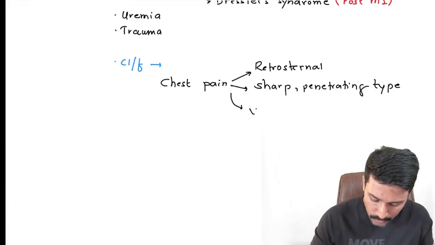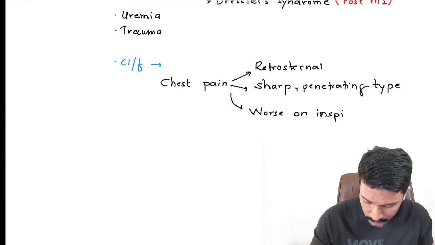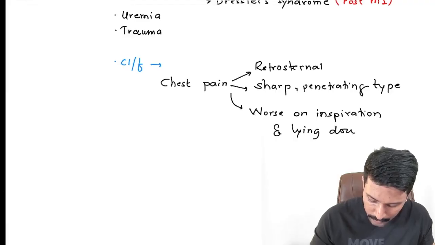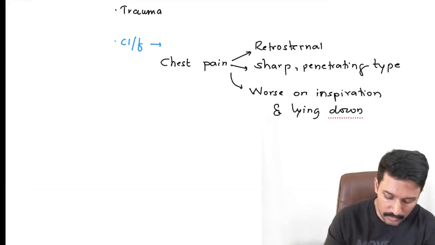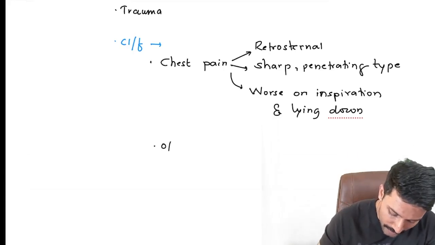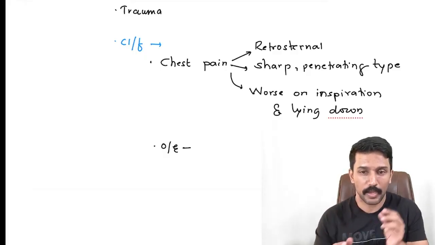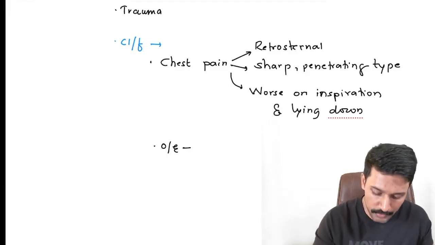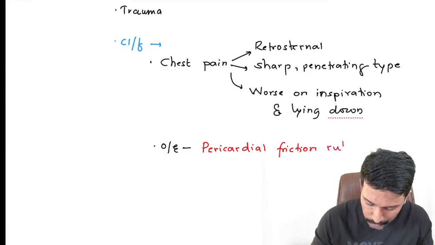And then it is worse on inspiration and also when he is lying down. The pain of MI or angina does not have any correlation with the position of the patient, right? So these are the symptoms they come to us with. And then on examination, what findings do we get when we auscultate? Here there are two layers of pericardium, as you know, visceral and parietal. They are inflamed. They start rubbing against each other, and that rubbing produces a noise which we call simply pericardial rub, or you can also call it pericardial friction rub.